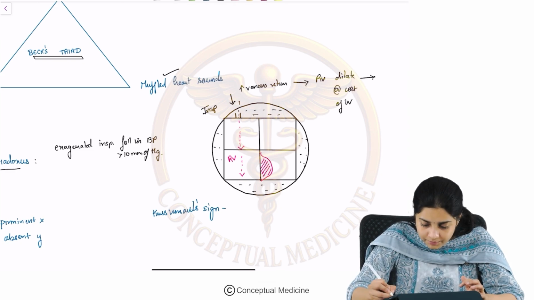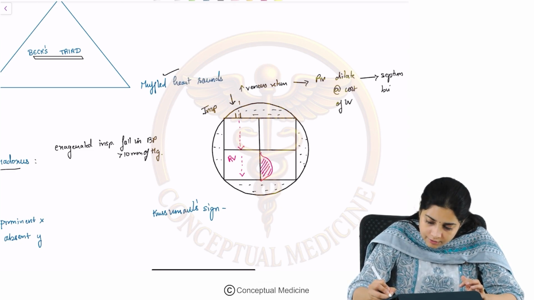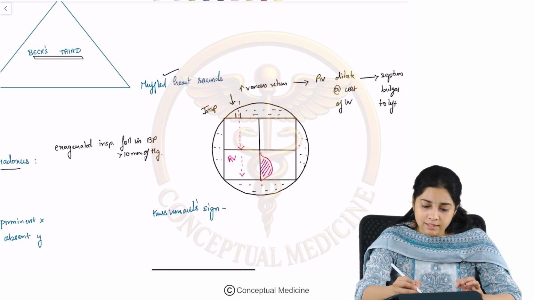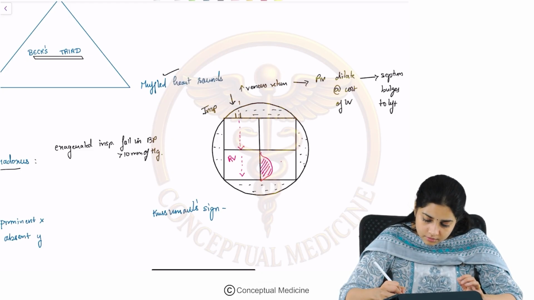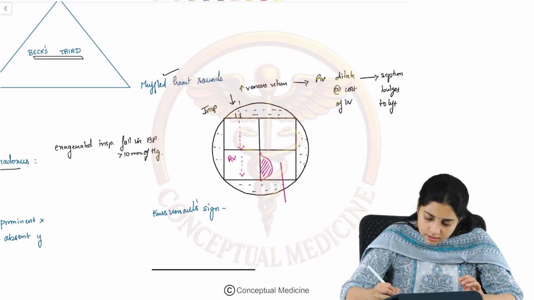So the septum bulges to the left. If the septum bulges to the left, what happens? The cardiac output decreases.